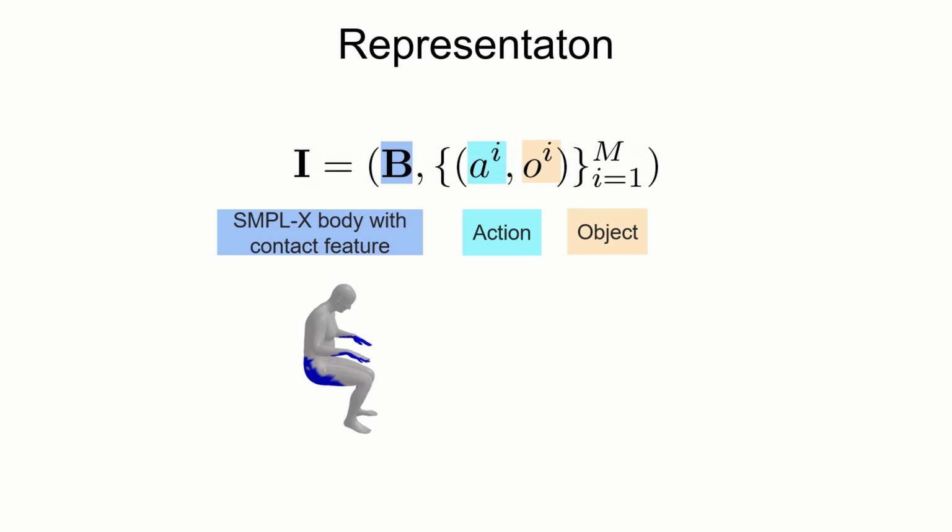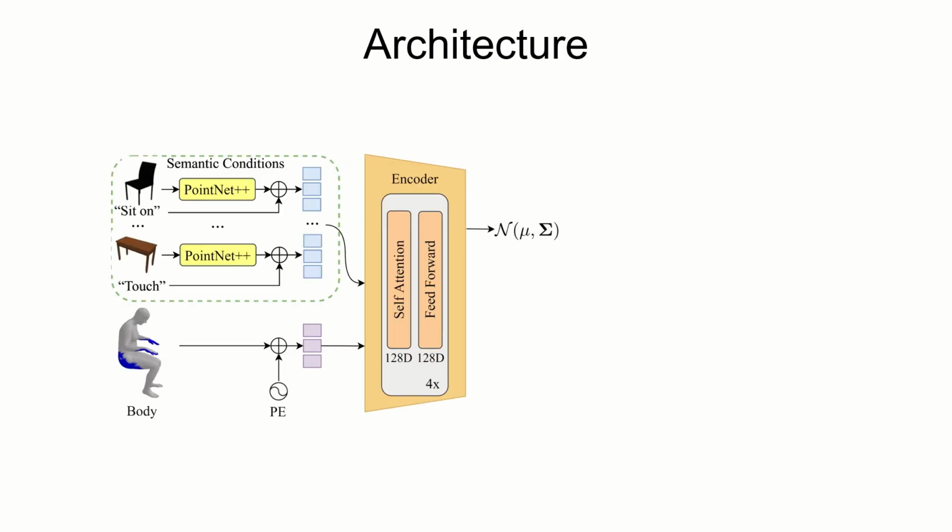We represent interaction semantics with a set of varying numbers of action-object pairs to model the compositional nature of interaction semantics. Each action is represented using a one-hot code, and each object instance is represented using a point cloud. We then train conditional VAE models for both body and pelvis generation.